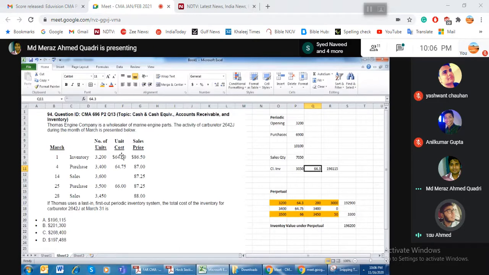You are selling on the 14th, but when you sell on the 14th, I will use 3,400 from the fourth purchase and then 200 I will take from the opening stock, if I am following the perpetual. When it says periodic, it does not follow this pattern. They just follow the total basis, overall basis.